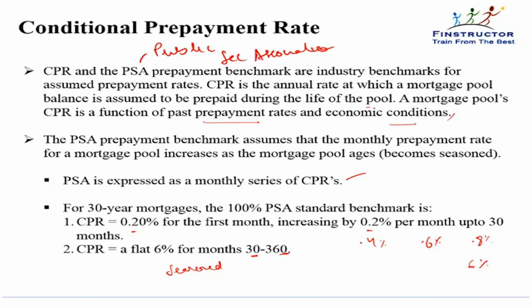So for computing any month's prepayment, we will first convert this CPR into a SMM and then apply the SMM, as we'll study better with an example. This is the PSA benchmark, also called 100% PSA. That is, on an average, is what you can expect. Depending on economic conditions and various factors, the actual prepayment rate may be higher or lower, as we'll just see.